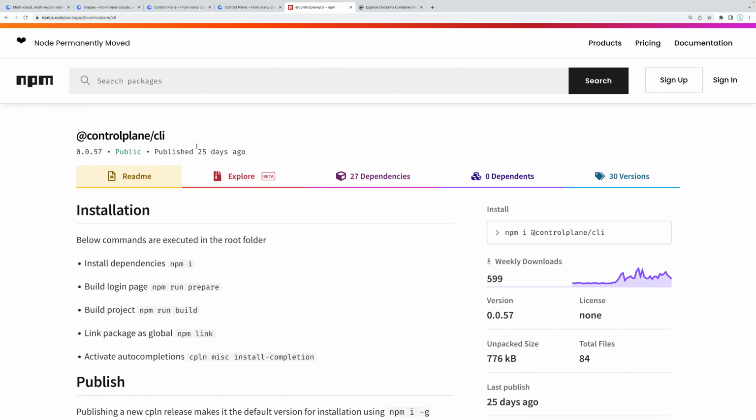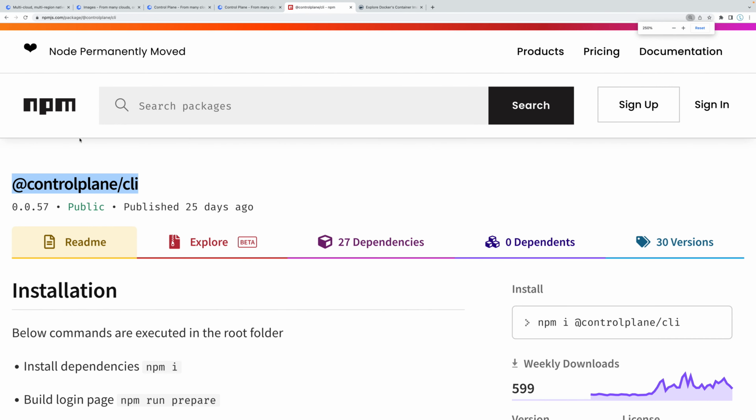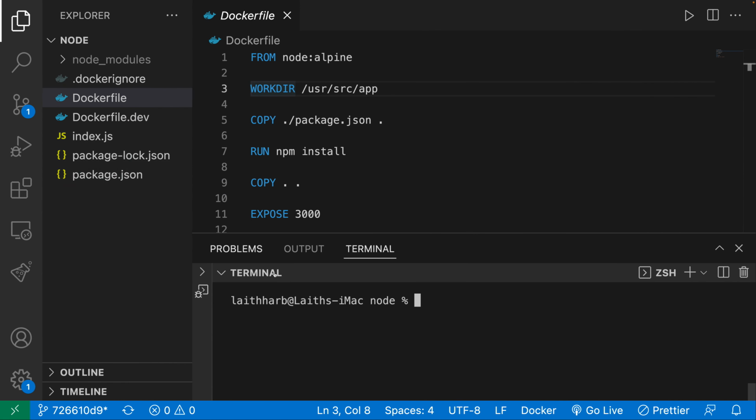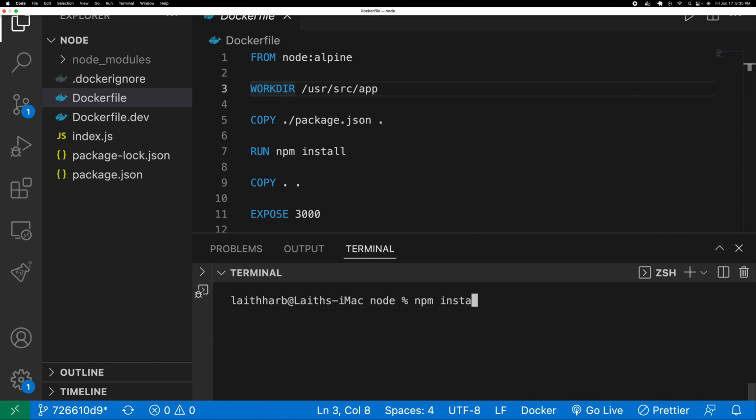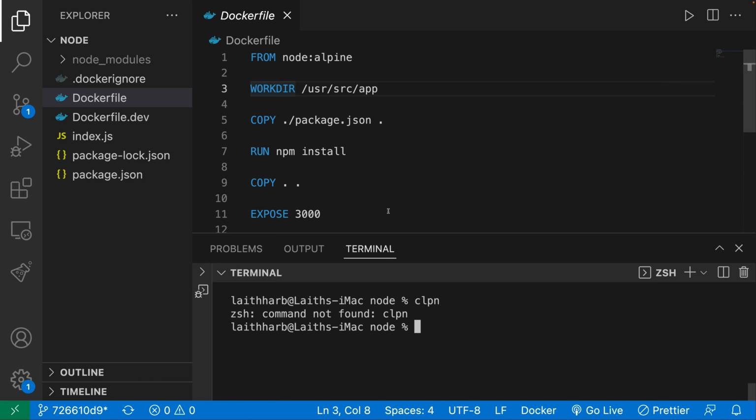This is going to be an npm dependency, and you're going to need to have npm installed in order to do this. So you're going to do npm -g, and then @controlplane/cli. I already did this, but once you do it, you should have access to the Control Plane CLI.